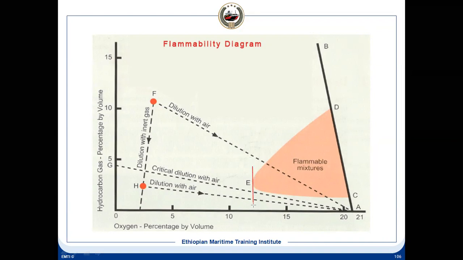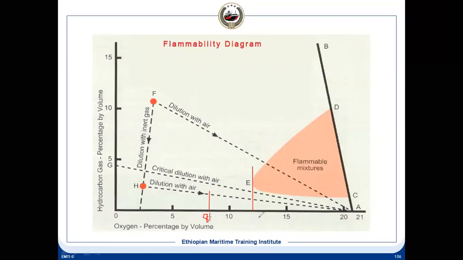at this point, left hand side of this, there is no fire hazard, but our limit is 5, 6, 7, 8 here. Why is it here? Because are we sure the measuring equipment is correct all the time? No. So to have a safety margin, as per SOLAS we maintain 8%, whereas it is around 11.5 or 11 depending on the hydrocarbon mixture.